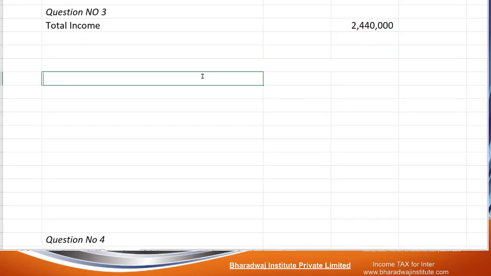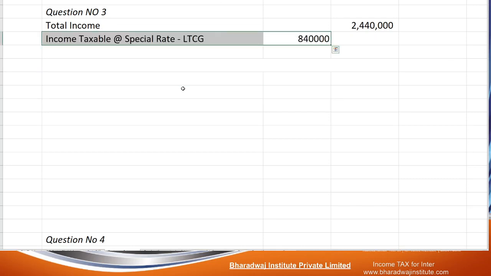What is the total income of Desikan? 24,40,000. In this, what is taxed at a special rate? Long-term capital gain is taxed at 20%.